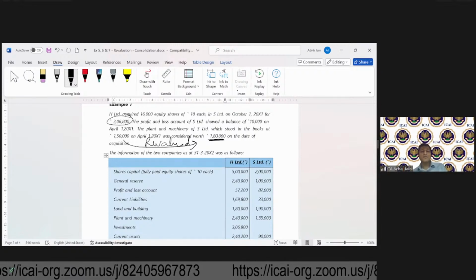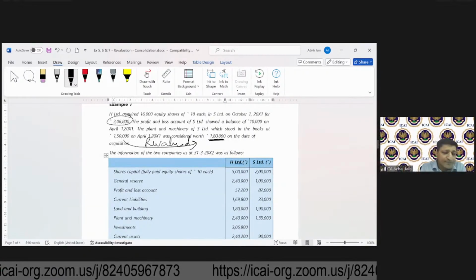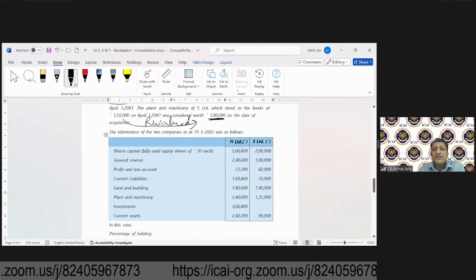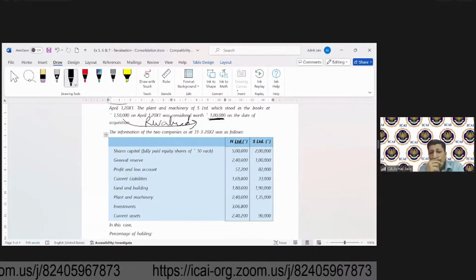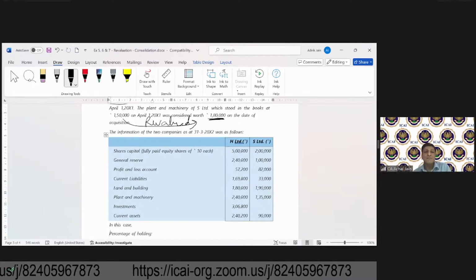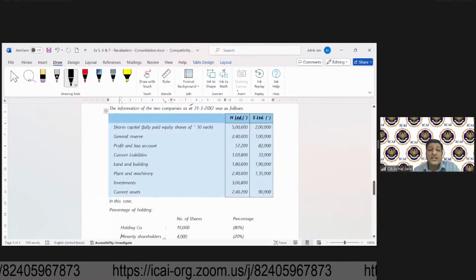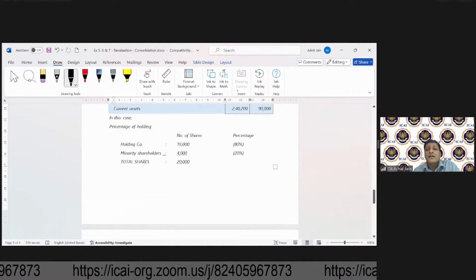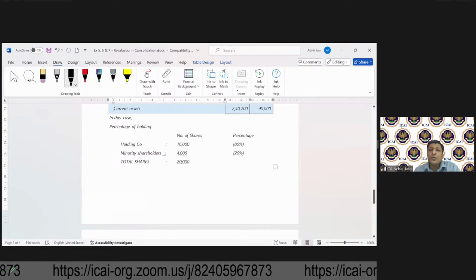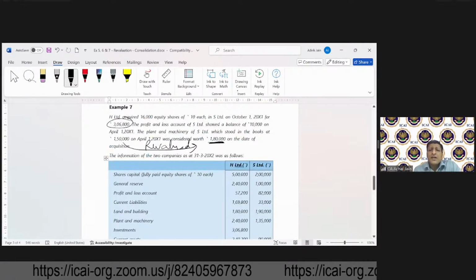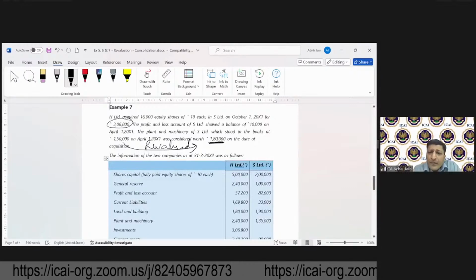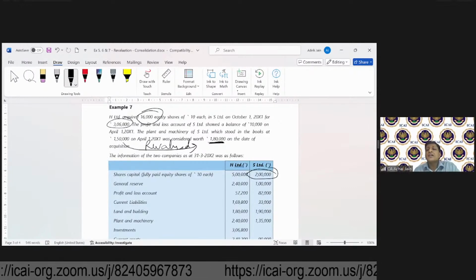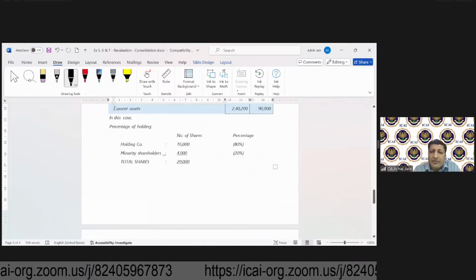So you can just start solving the question also. Share capital is there, general reserve is there, P&L balance is there, land and building, plant and machinery, investments, current assets. Percentage of shareholding is given. What is that? 80%. How do you compute it? We are also given the number of shares. It will be 20,000, out of which 16,000 is acquired. So it becomes 80%.